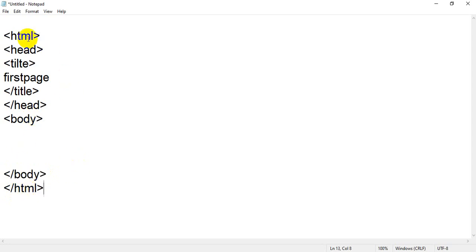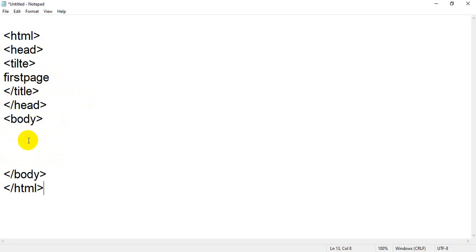Means these four-five tags: HTML opening, then head tag, then closing head tag, then opening body tag, then closing body tag and closing HTML tag. These tags are compulsory. You have to write all these tags in all HTML pages.